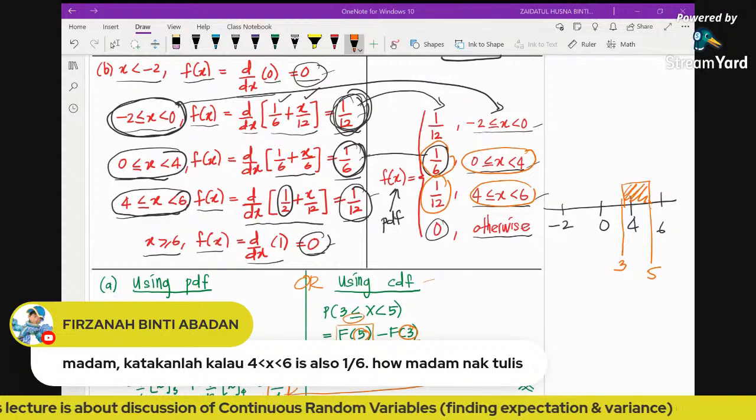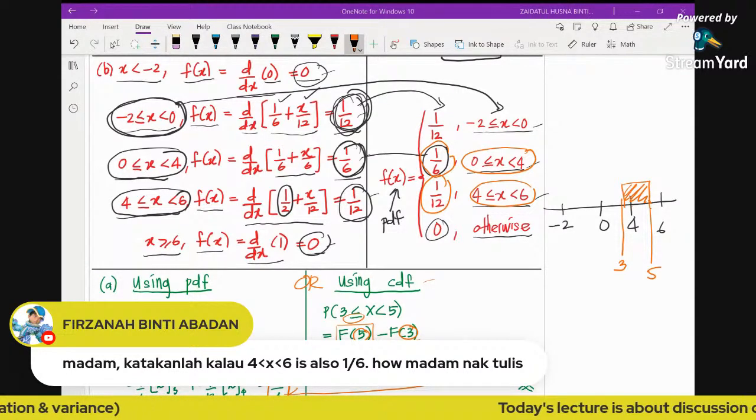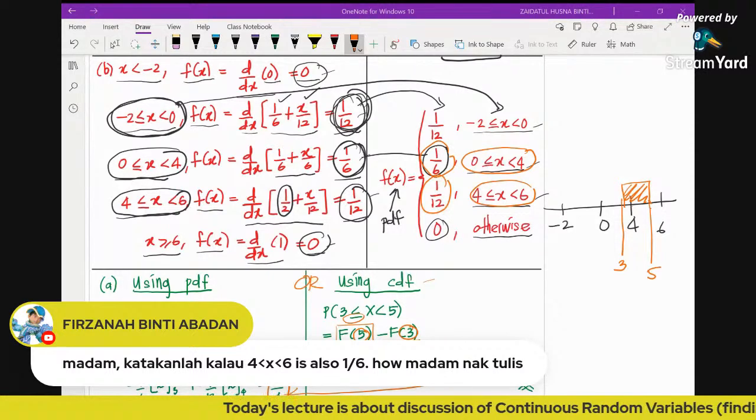Phil says, "Madam, katakanlah kalau X greater than 4 less than 6 is also 1 over 6, how Madam nak tulis?" What do you mean by this? Is it the probability or what? The probability of X between 4 and 6.